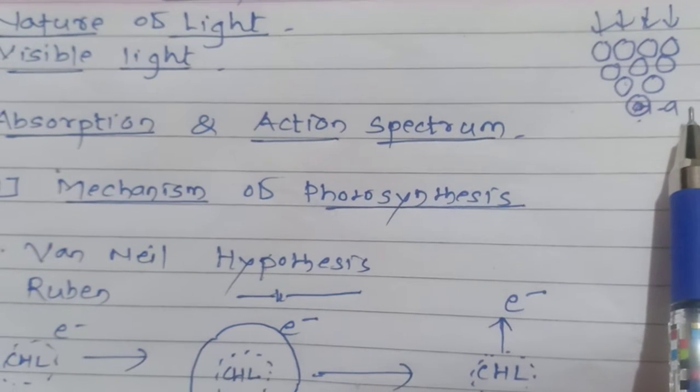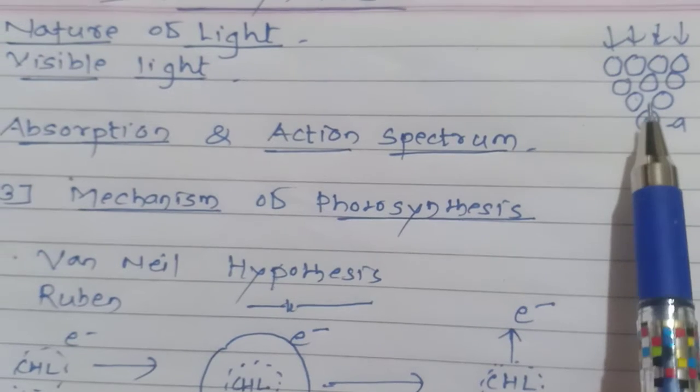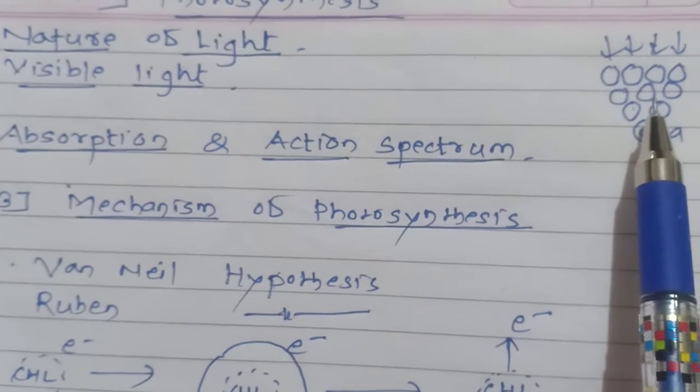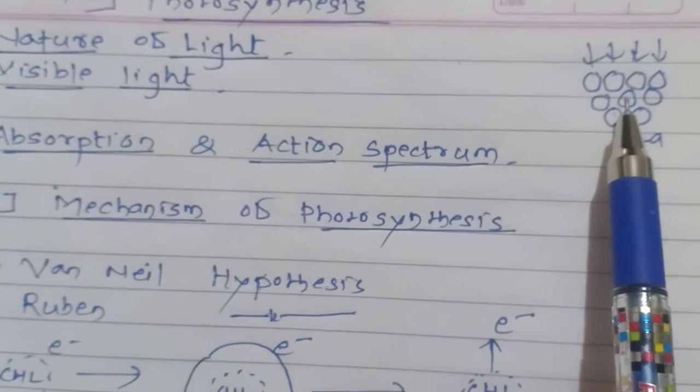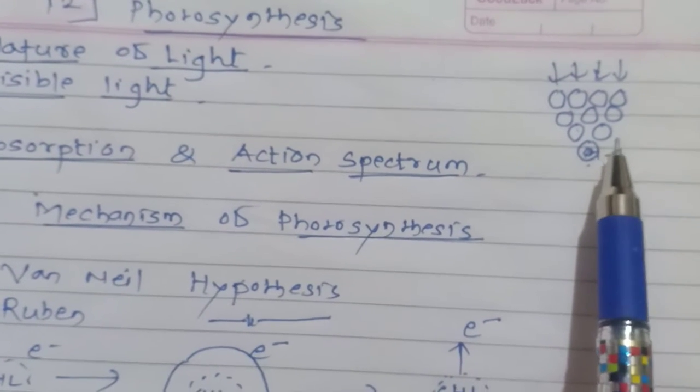Mostly here we get the curve which shows the amount of light absorbed at each wavelength. How much light is absorbed at each wavelength, it is called the absorption spectrum.